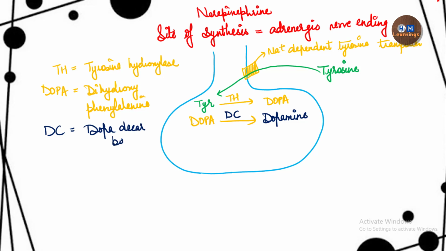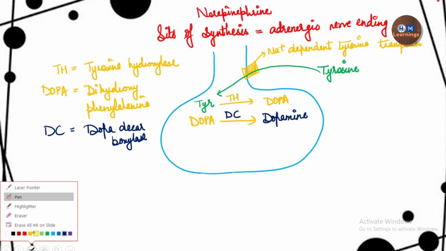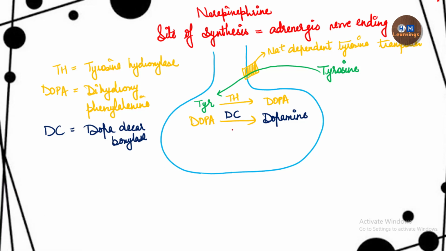Now dopamine is formed, so it will enter inside the vesicle. Just like acetylcholine, here also the entry of dopamine inside the vesicle is facilitated by a transporter, and the name of the transporter here is VMAT.